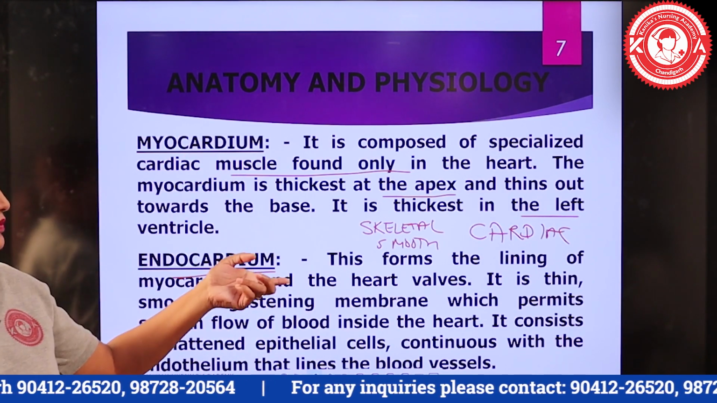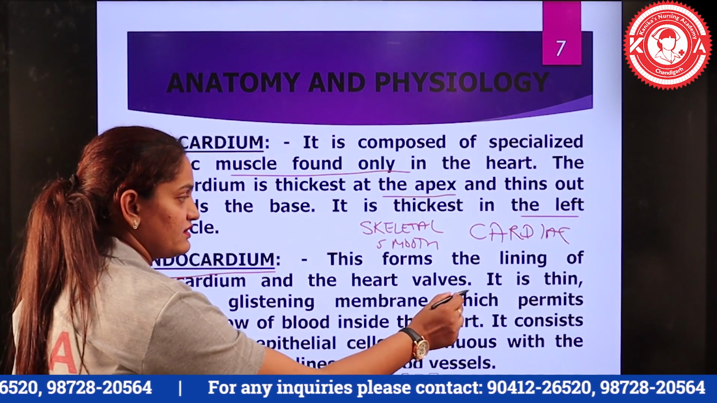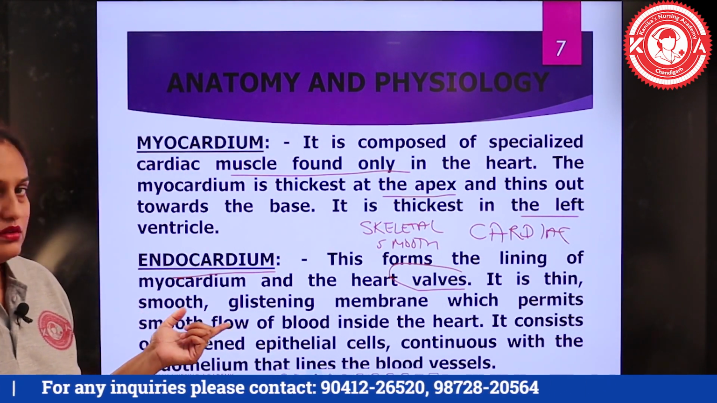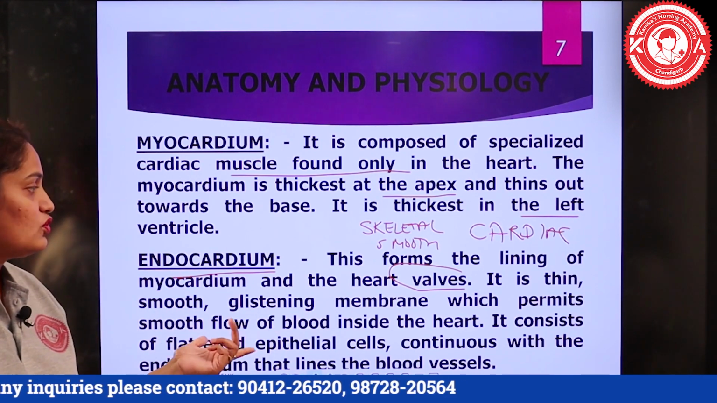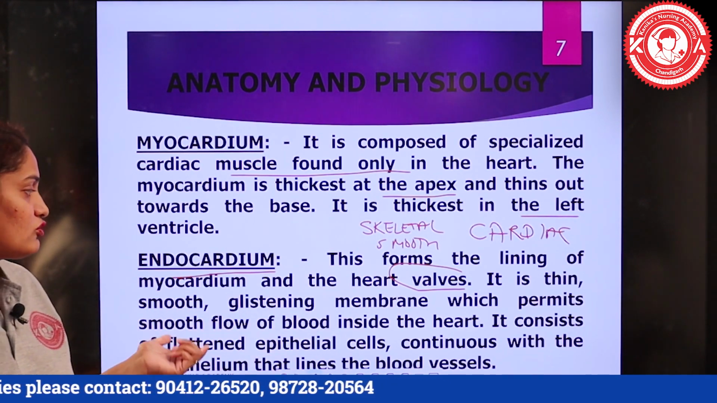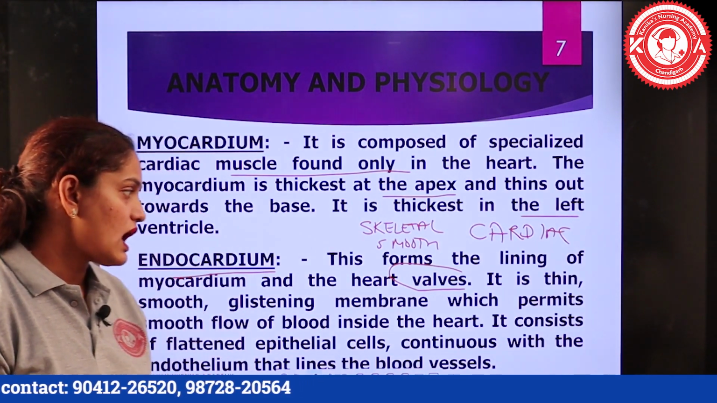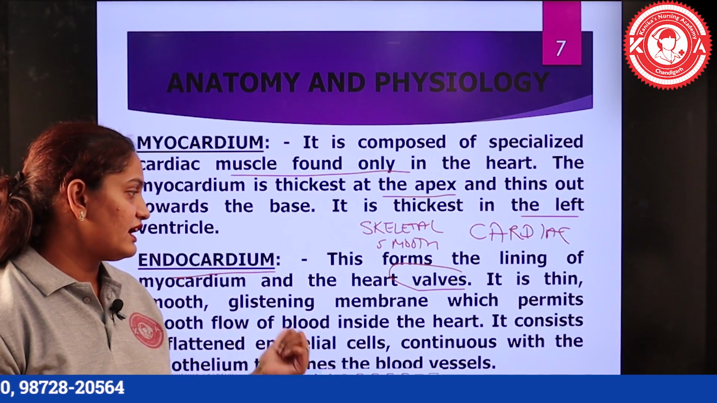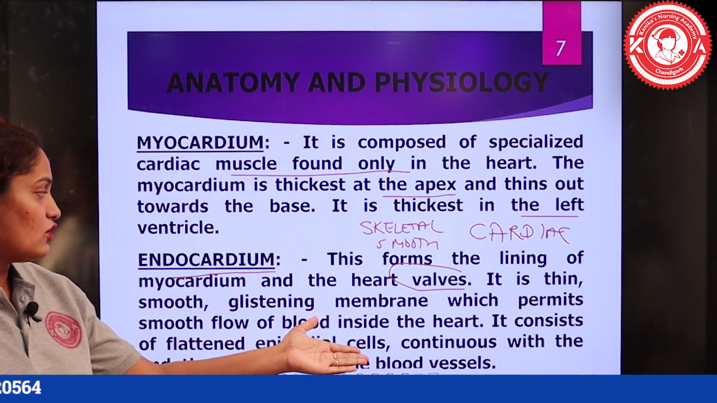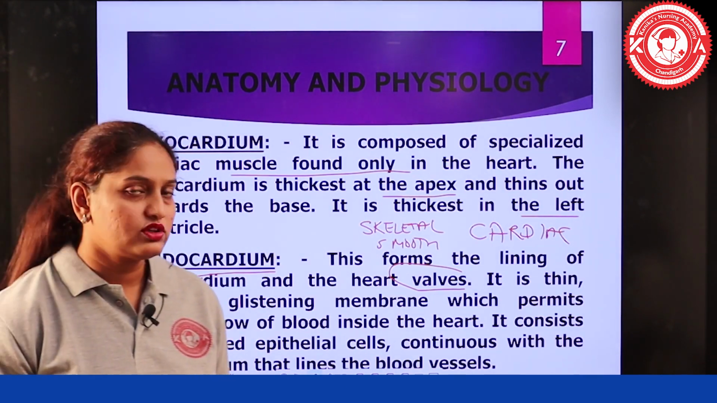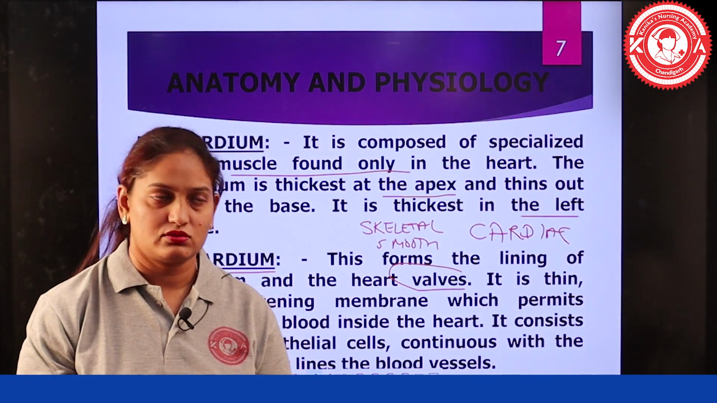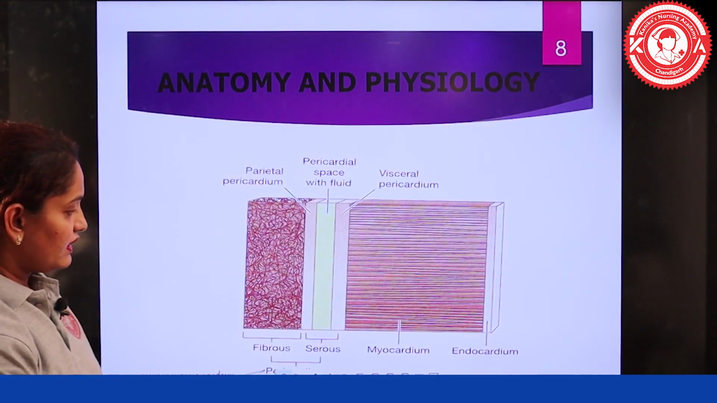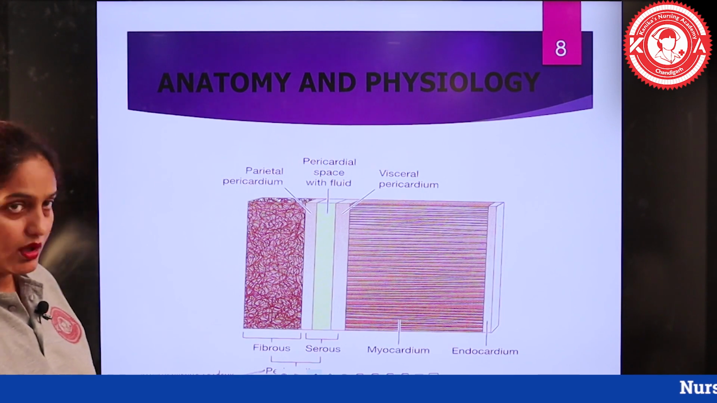Then the innermost layer of the heart is known as the endocardium. It forms the lining of the myocardium, the middle layer, and the inside of the heart, including the valvular structures, is lined by the endocardium. What is this membrane made up of? It is a thin, smooth and glistening membrane which permits a smooth flow of blood inside the heart, and flattened epithelial cells make up this endocardium. The endocardium is continuous with the endothelium, which lines the blood vessels. So if we go further with the image, we can explain the thing more clearly.